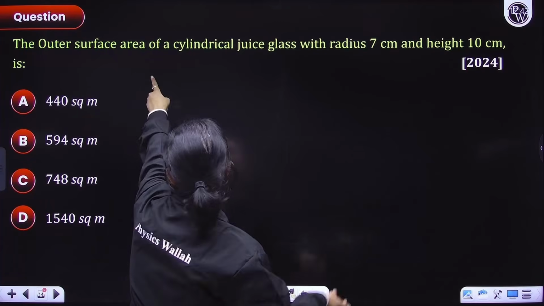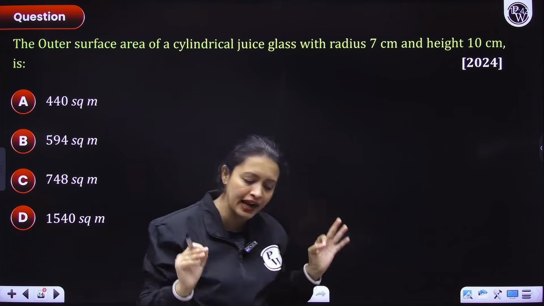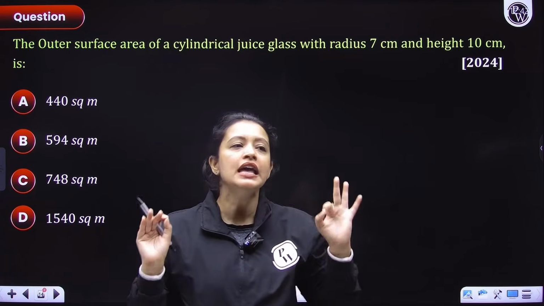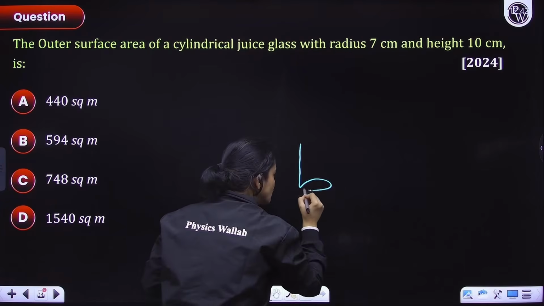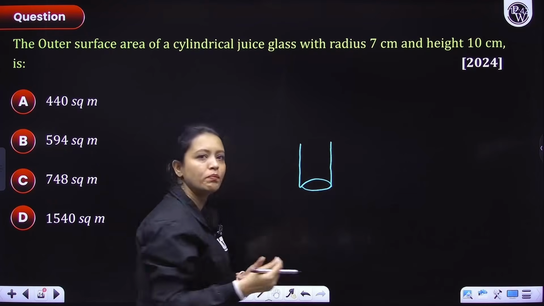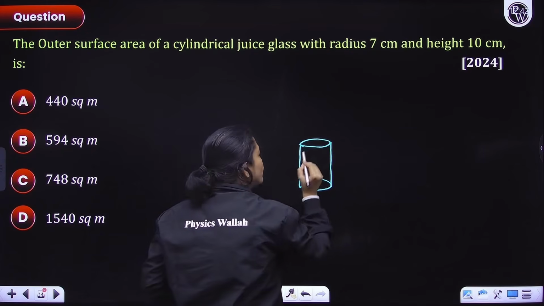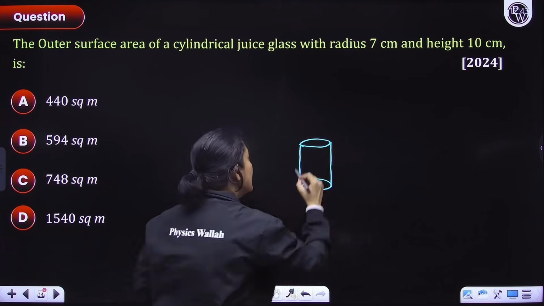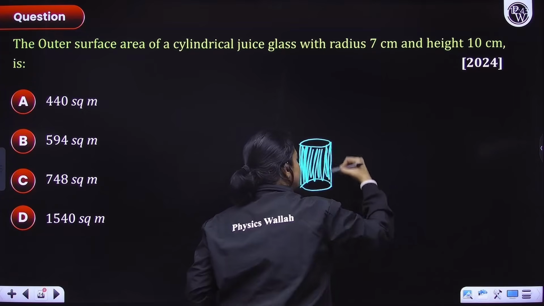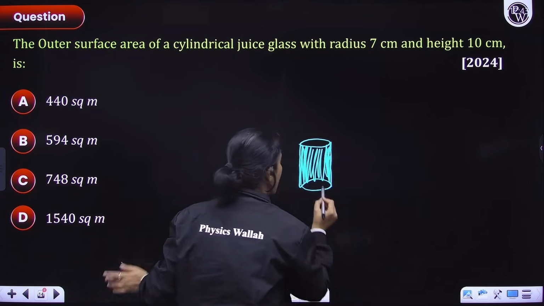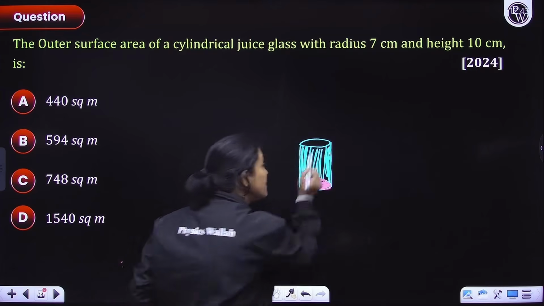Theek hai, chalo. So let's quickly find it, everyone. Outer surface area of a cylindrical juice glass. Now here apply your brain. If you have a juice glass, guys, clearly its surface area would be what? Think about it. A cylindrical juice glass will be open from above. Nahi toh from where will you drink the juice? Theek hai? So basically, I have to figure out its surface area. That means I have to figure out the curved surface area, and I have to figure out the area of one base. Not both the bases, bacha. Just one base, because another base is open.